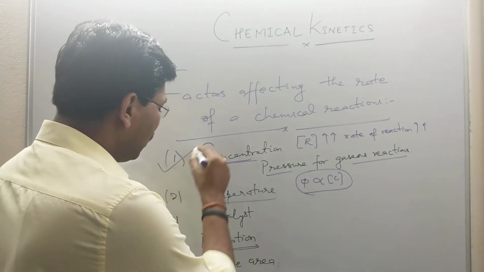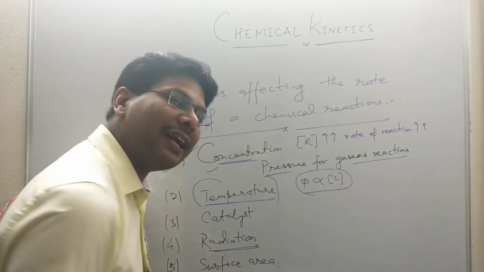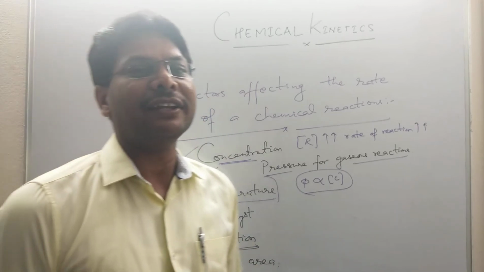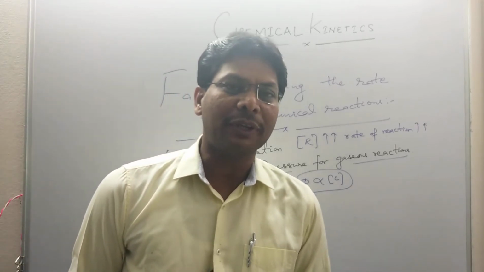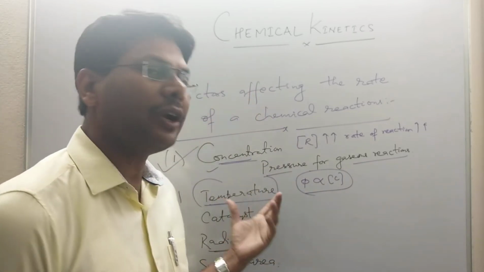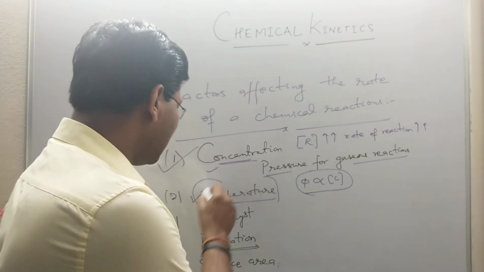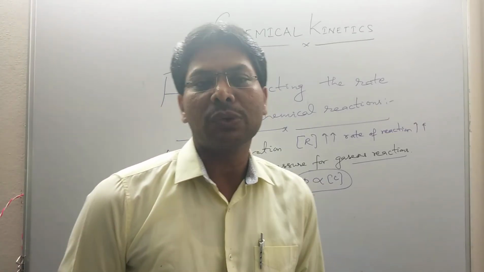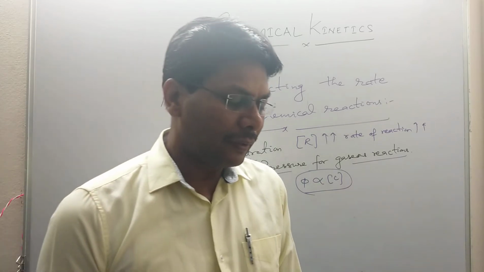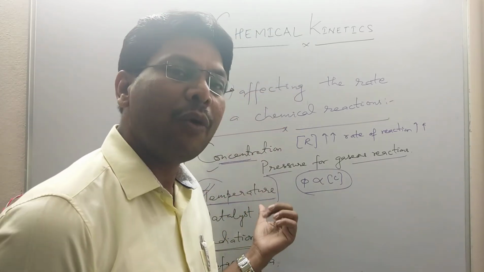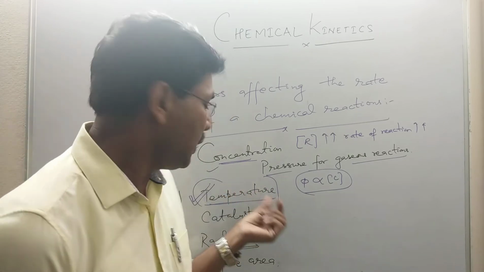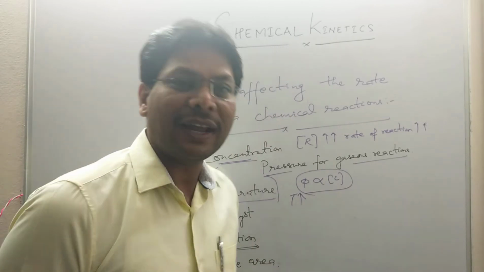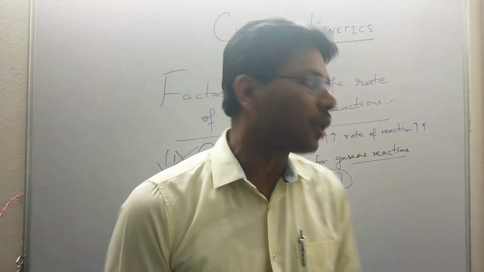The next important factor for a chemical reaction is the temperature. Most reactions are speeded up by increasing the temperature. A 10-degree rise in temperature almost doubles the rate of a chemical reaction, or it doubles the rate constant. So temperature is a very important factor for most chemical reactions. Very few reactions show a decrease in their rate when the temperature is increased. So an increase in temperature increases the rate of a reaction. With every 10-degree rise in temperature, the rate constant of a reaction is almost doubled.